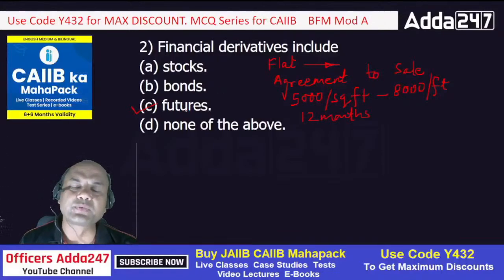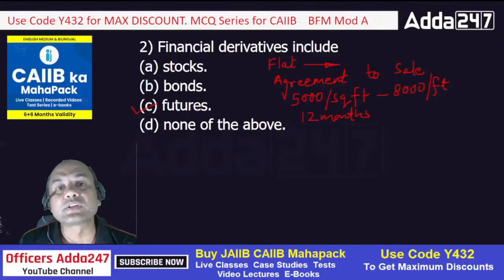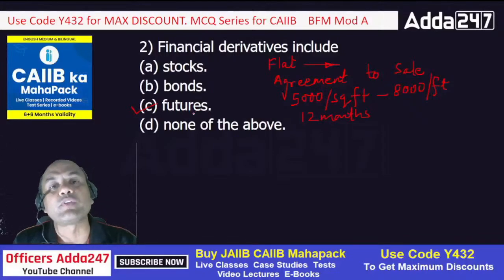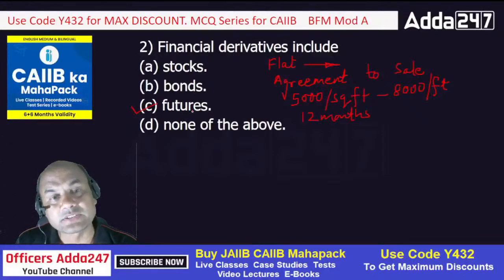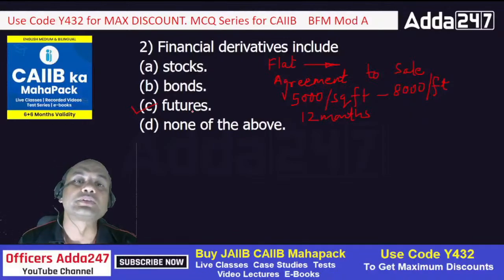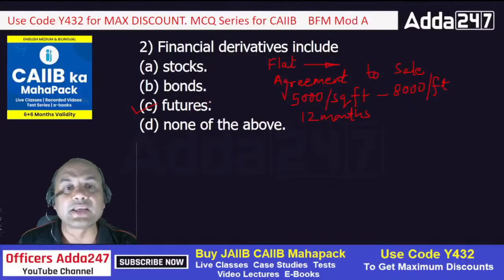Same logic is used in futures. I buy the futures of Reliance. It means I pay 25% of the cost price of Reliance, and then I buy those futures. So what does it mean? It gives me the right to buy that stock at the prescribed date.